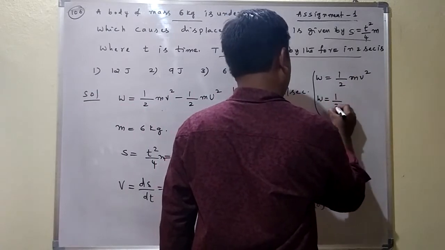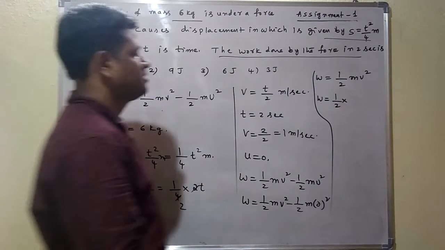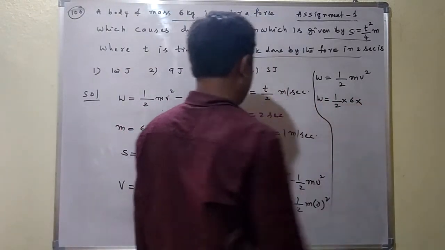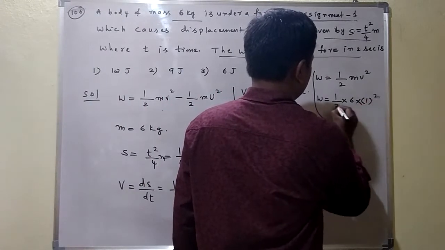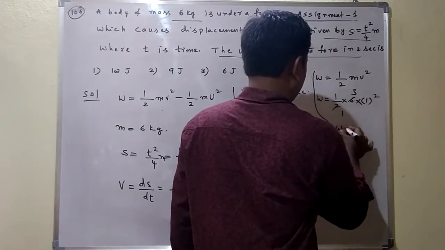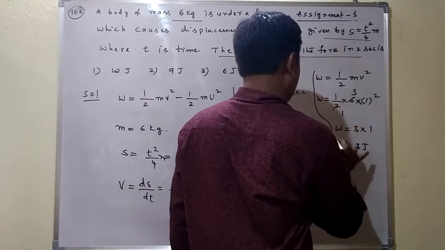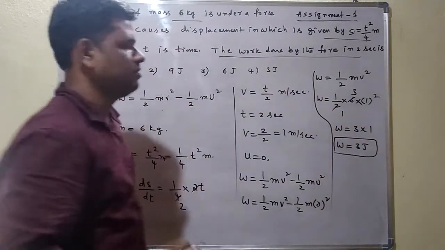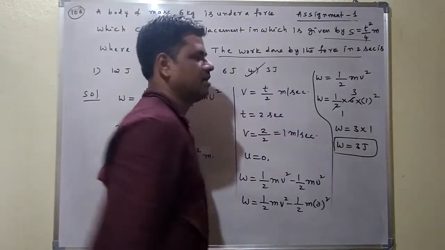So work done is equal to half into mass. How much is given? 6. Velocity, how much do we know? Final velocity 1. 1 square. Here 2 1s are 2, 3 2s are 6. Now work done is equal to 3 into 1. Here work done is equal to how many joules? 3 joules. So which option is correct here? Fourth option is correct here.